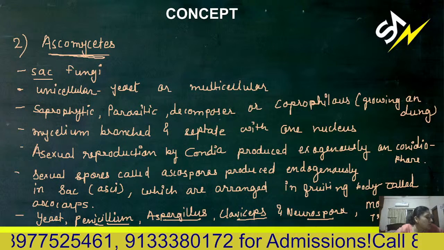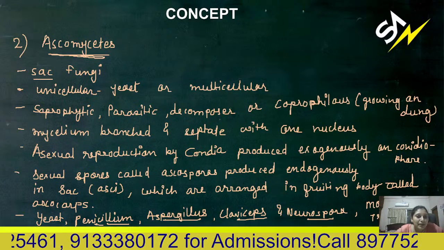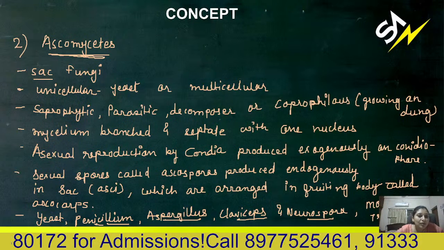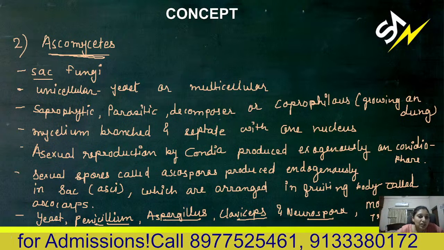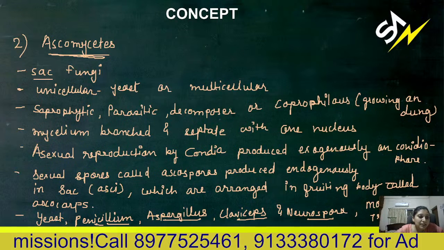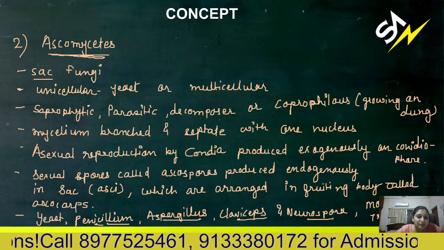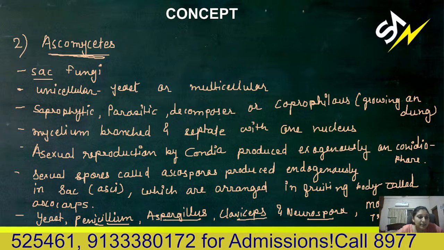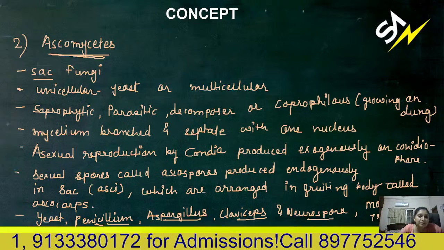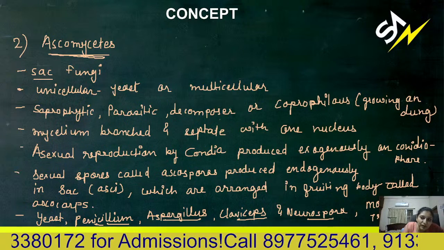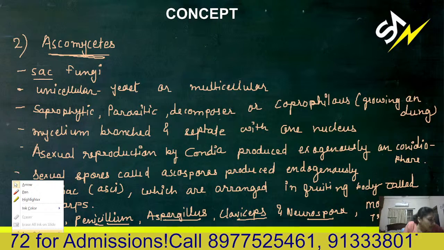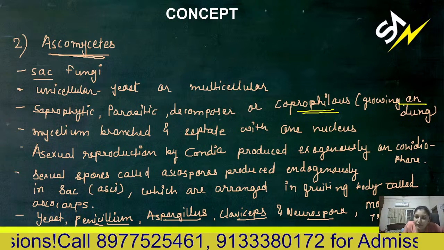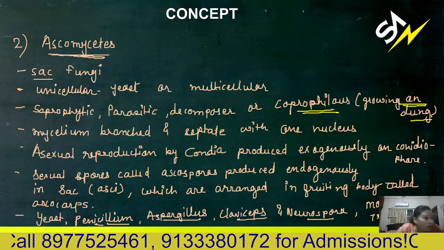Next it is Ascomycetes, commonly known as sac fungi. They are unicellular or multicellular. Multicellular can be Penicillium, Aspergillus, Claviceps, Neurospora, anything. Unicellular is like yeast. They are saprophytic in nature, parasitic, decomposers, and also show coprophilous nature. What is coprophilous? A new term, guys. Coprophilous means growing on the dung of animals.